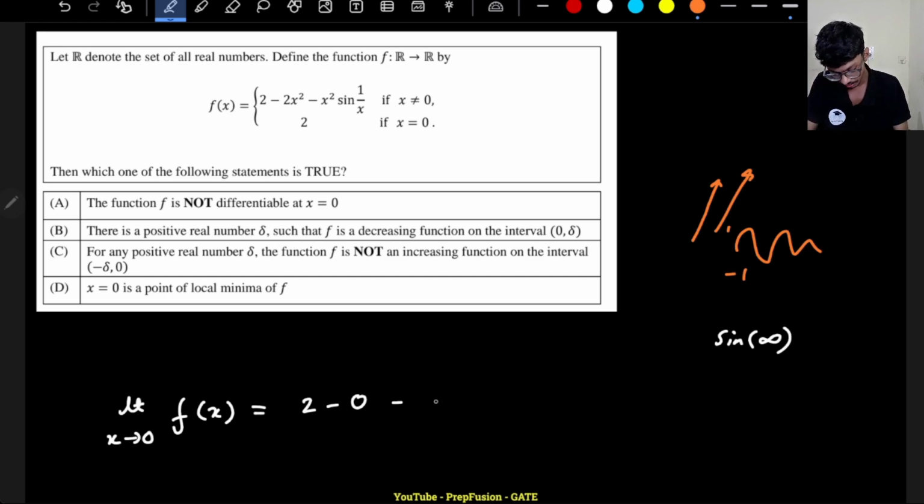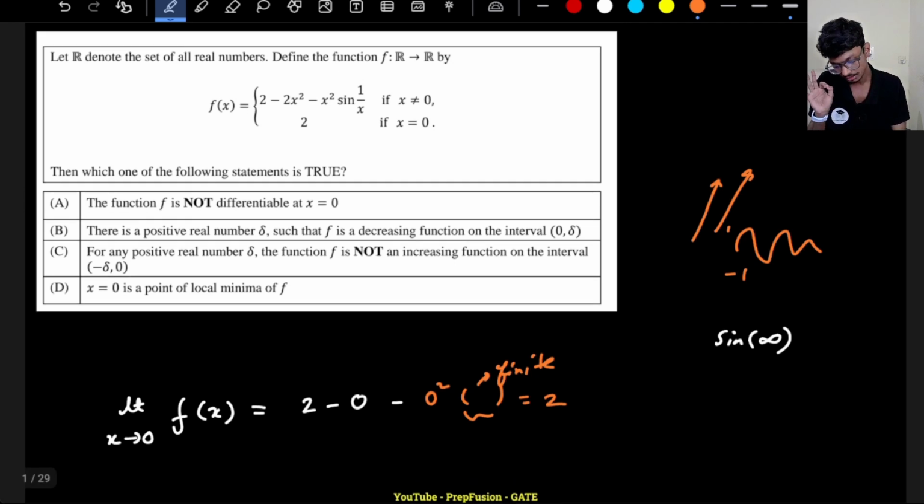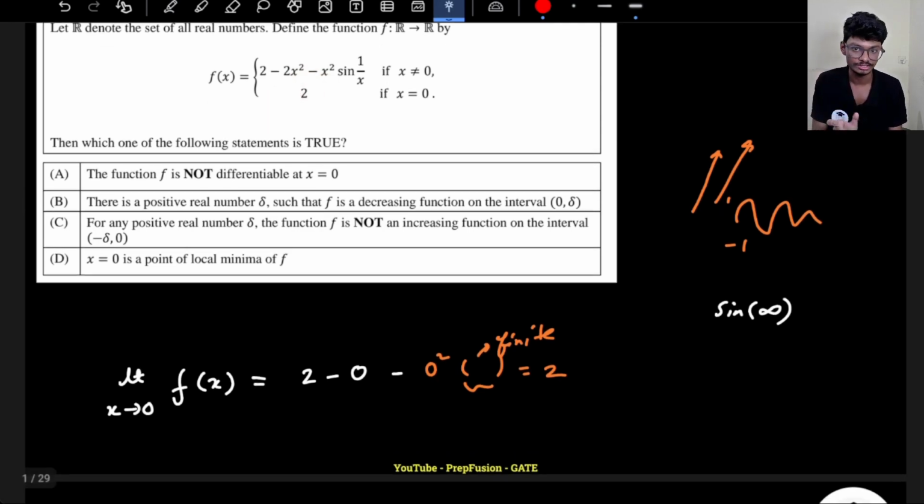So the value here basically oscillates between minus 1 and plus 1, and this is x square. So x square is basically 0 square. So here this is some finite value whose range is between minus 1 to plus 1, and I'm multiplying 0 square with it. What will be the value? Finite into 0 is 0. So this will be basically 2. So the limit as x tends to 0 is 2. No problems with that. And also the definition of the function is saying that it is 2 only. So the limit matches the definition, and the function is continuous. Now we have to check the differentiability.